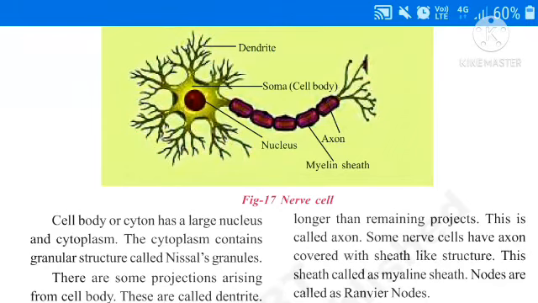See, stimulus means sudden changes in the environment. Some changes occurring in the environment are called as stimuli or stimulus. For example, stepping on a sharp object, that is stimulus. What is our response?